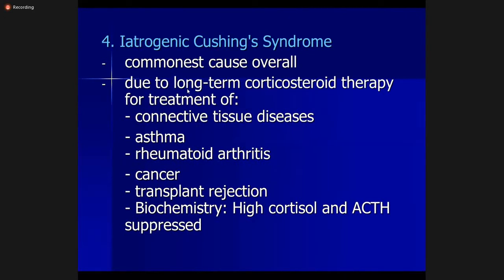Iatrogenic Cushing syndrome is the commonest cause, due to long-term steroid therapy, which can be given for connective tissue disorders, asthma, rheumatoid arthritis, cancer, or transplant rejection. On biochemical examination, there's high cortisol and ACTH is suppressed.